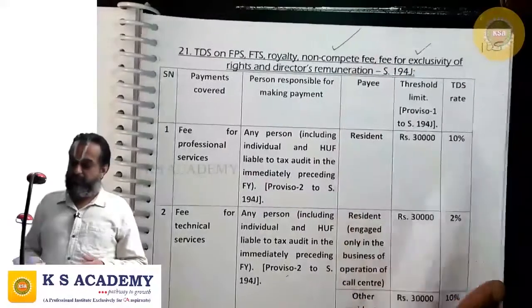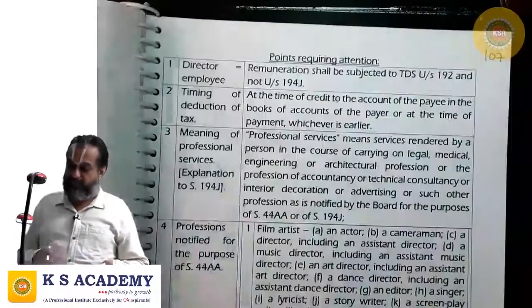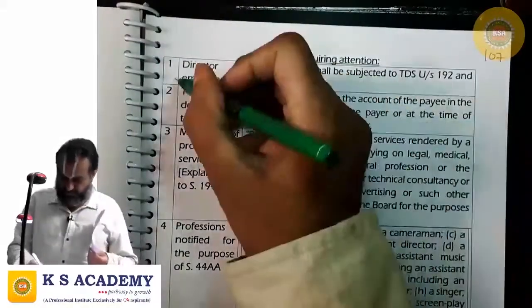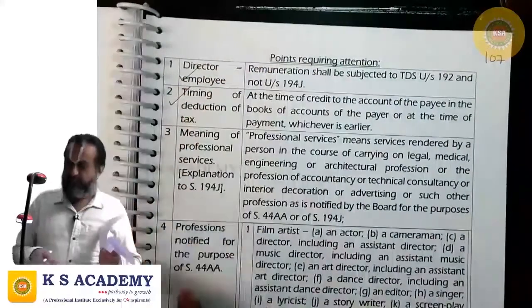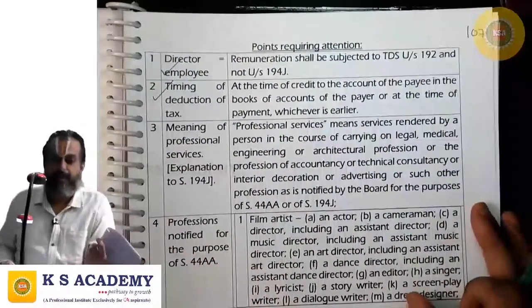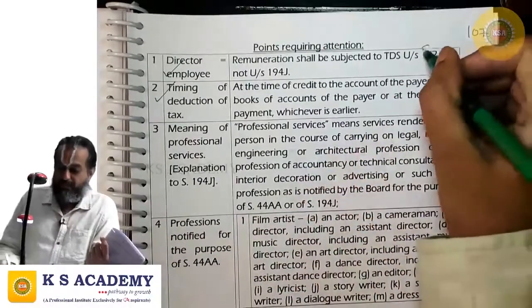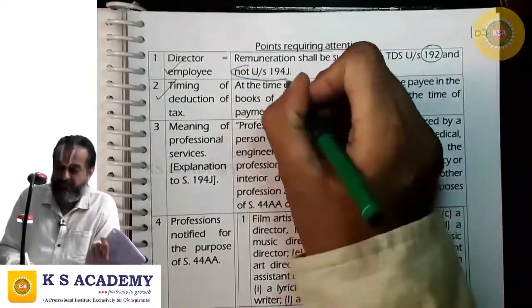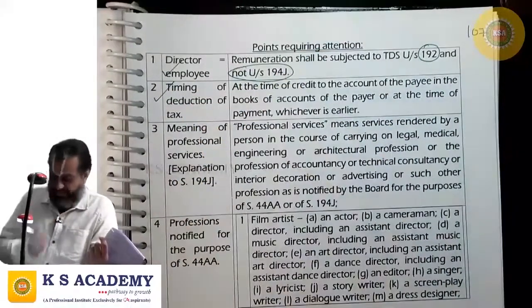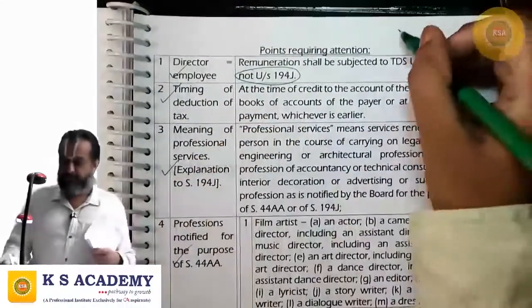Now, there are some aspects which we need to discuss. Listen. If the director is an employee, his remuneration shall be subjected to TDS under 192, not under 194J.